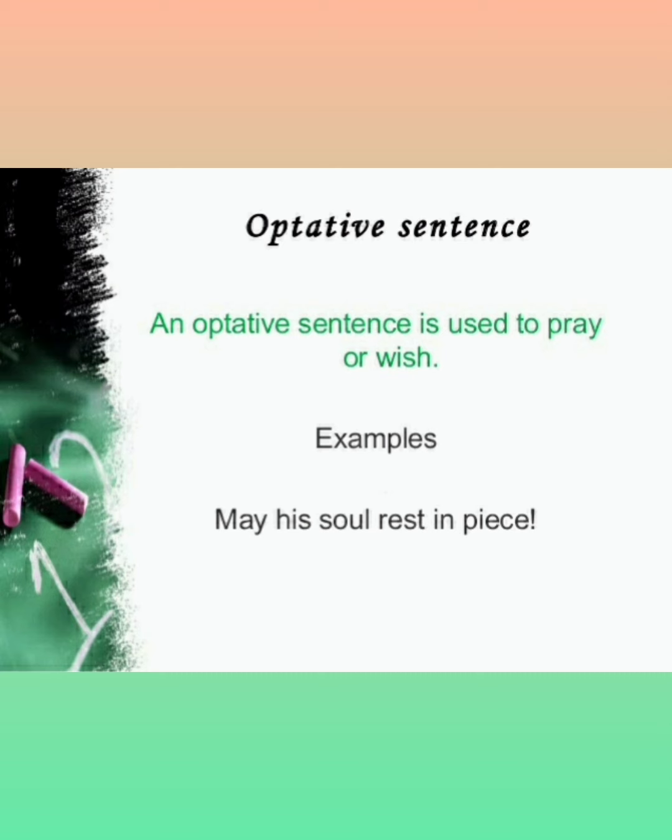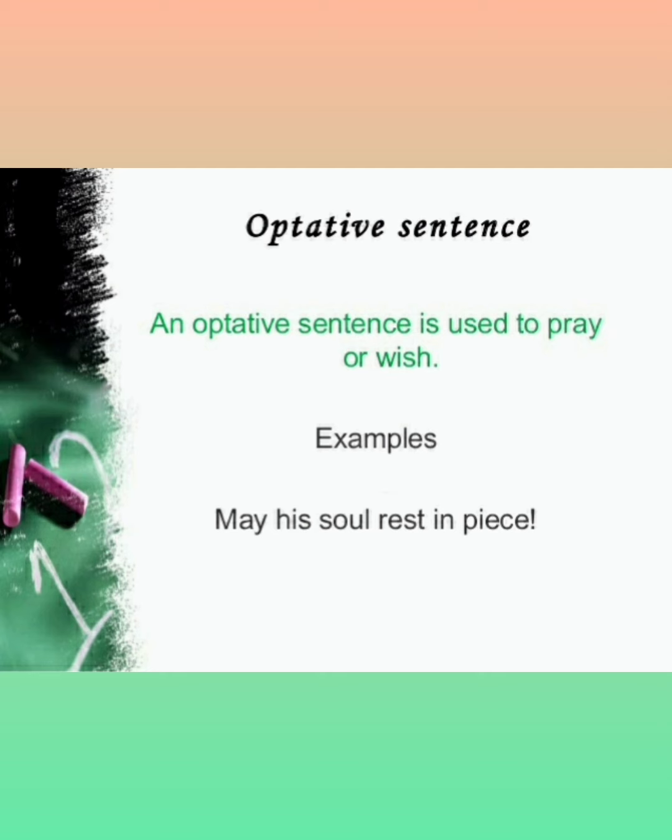Now, optative sentence. An optative sentence is used to pray or wish. For example, may his soul rest in peace. You are going to make a wish that may his soul rest in peace. Okay, so I hope you have understood.